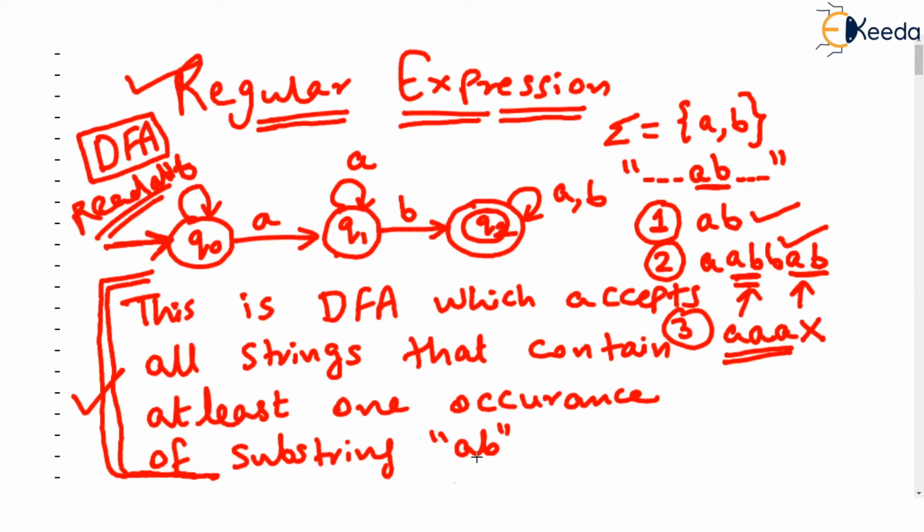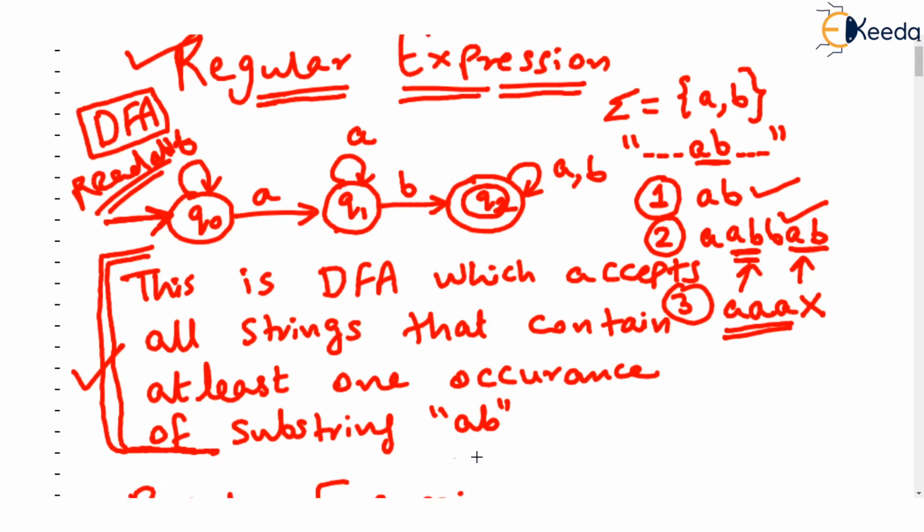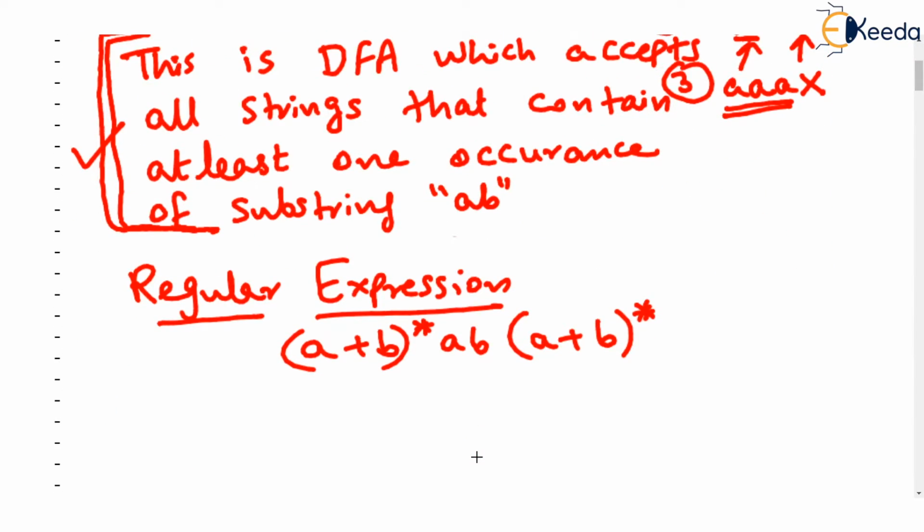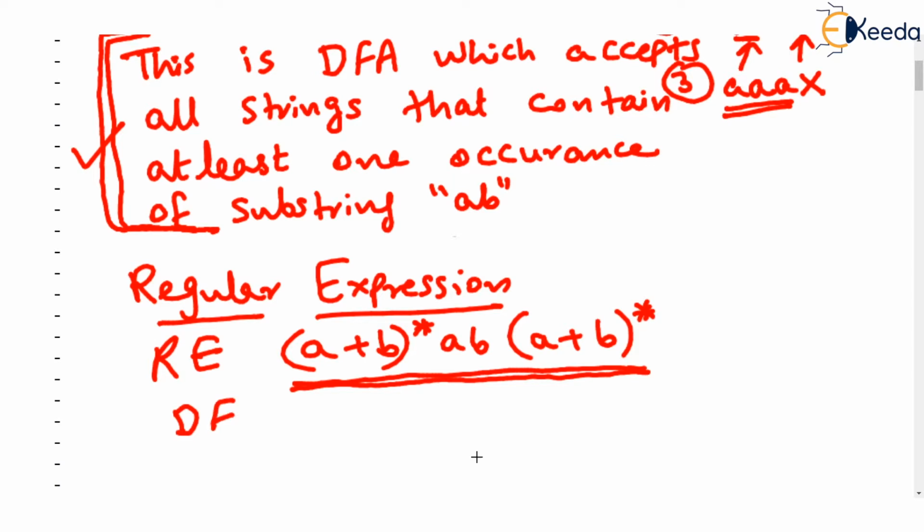What if I tell you that this entire DFA can be described just by this notation? Look how small this notation is. It is read as (A plus B) in brackets star, followed by AB, followed by (A plus B) in brackets star. Believe me, this regular expression is literally the same as the DFA drawn above. I would go ahead and say this regular expression is equal to the DFA that we have drawn above.